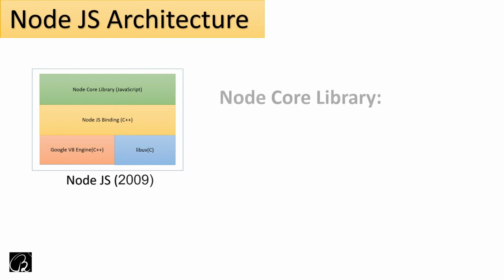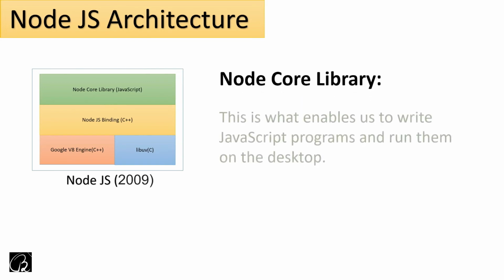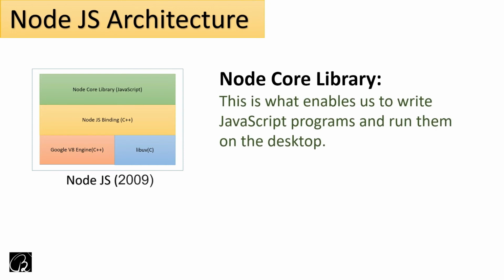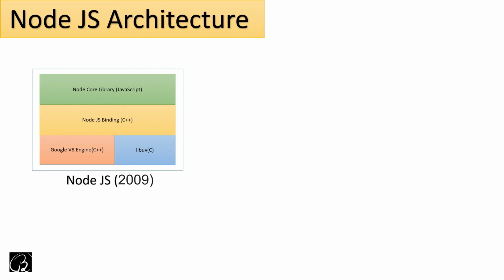Then at the top, we have something called Node core libraries. So this is what enables us to write JavaScript programs and run them on the desktop. Okay. Let us see a few important key points one by one.